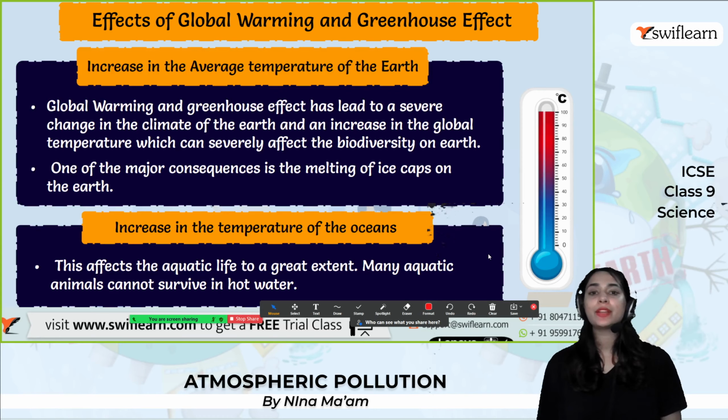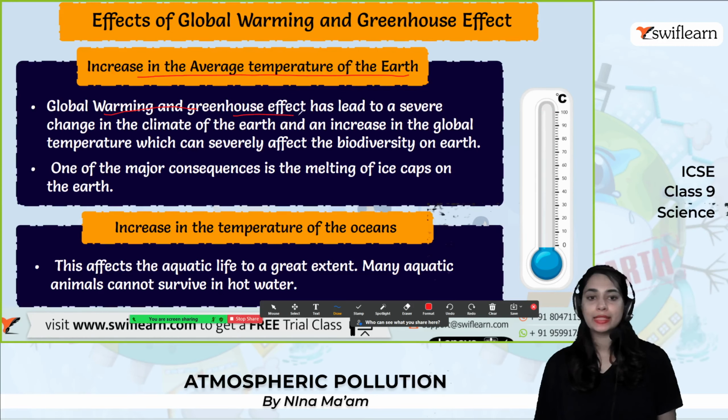So these are the effects of global warming and the greenhouse effect. Let's have a look. First, an increase in the average temperature of the earth. Global warming and the greenhouse effect have led to severe change in the climate of the earth, and there is an increase of global temperature which can severely affect the biodiversity of the earth.